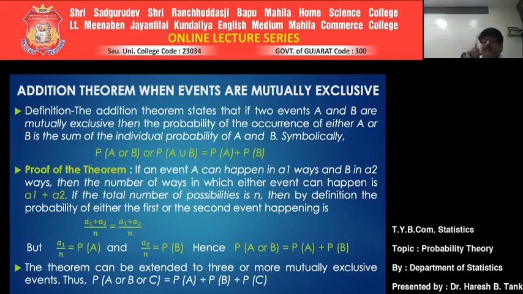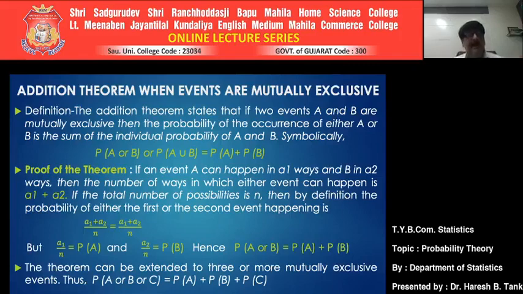So one thing is very clear: whenever you are using the addition theorem of probability, the first thing to be done is to check mutually exclusiveness. If they are mutually exclusive, then the probability of A or B, or you can say the probability of A union B, is nothing but the sum of the individual probabilities. Let us prove it.